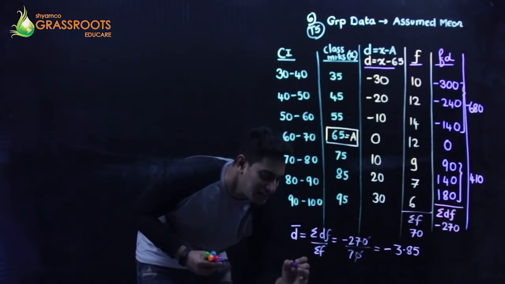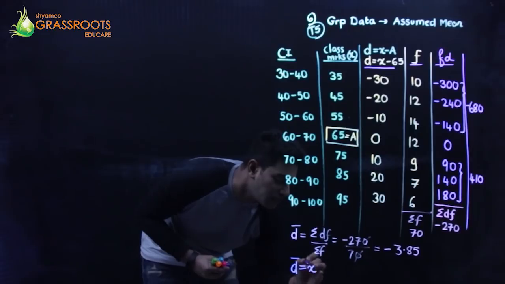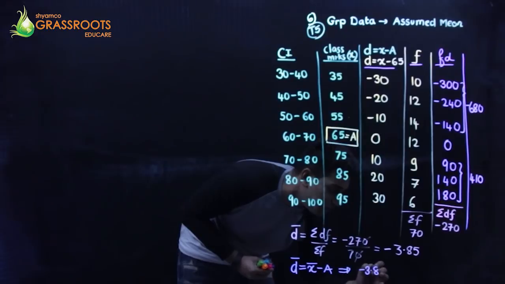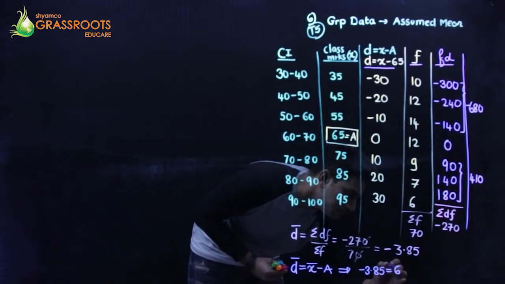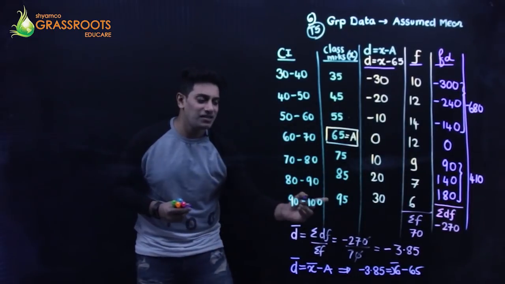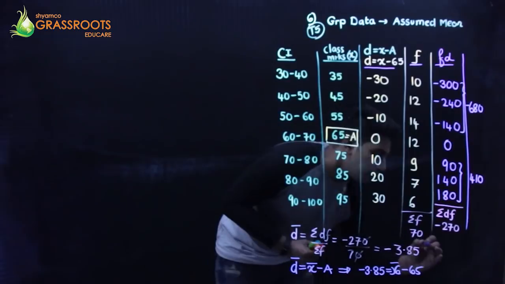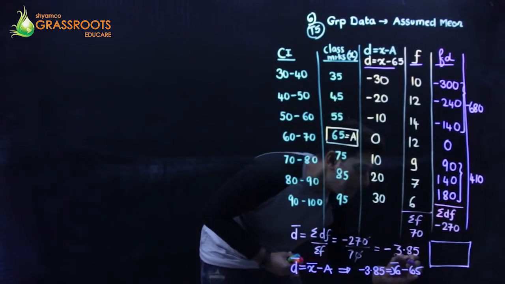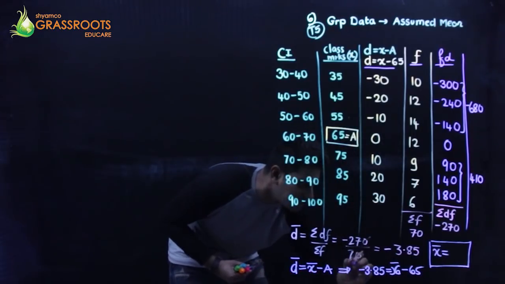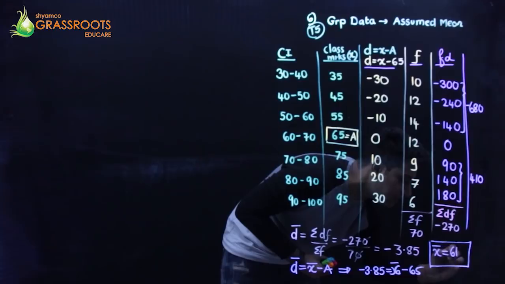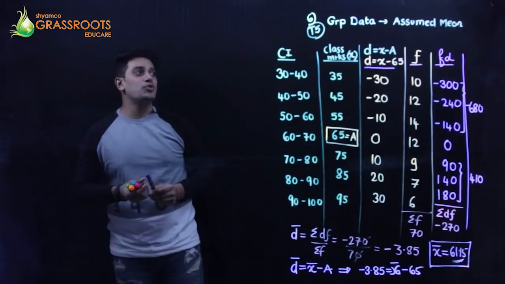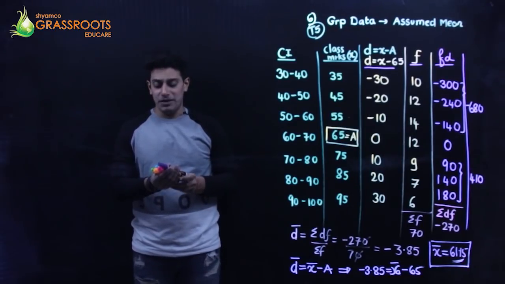So can I say, guys, D bar is equal to X bar minus A. D bar is minus 3.85. X bar is X bar minus 65. Minus 65 comes on this side. So my answer shall be plus 65. Come on, X bar. Plus 65 minus 3.85. That makes it 61.15. This should be the answer of my mean. This was using group data assumed mean method.